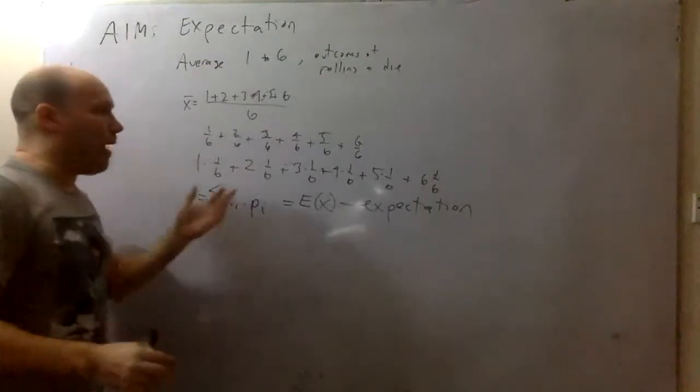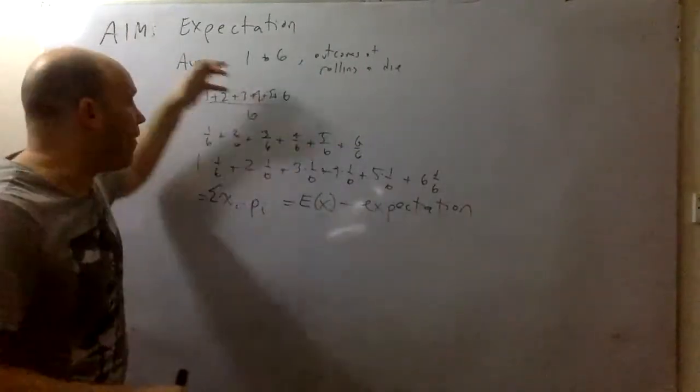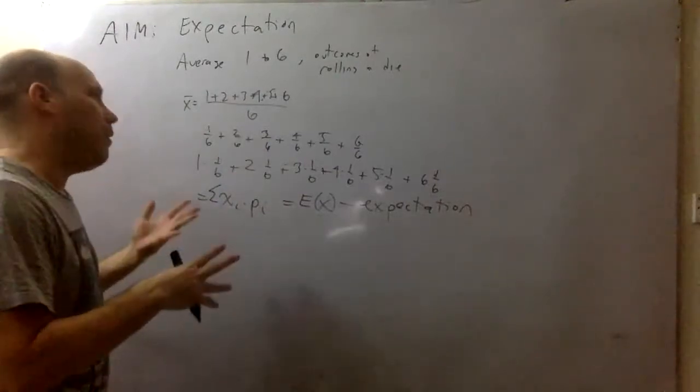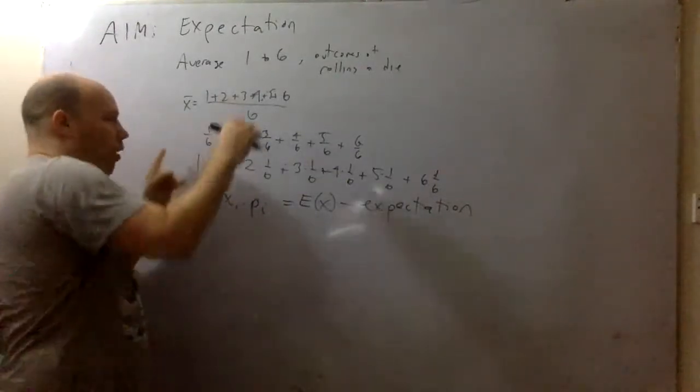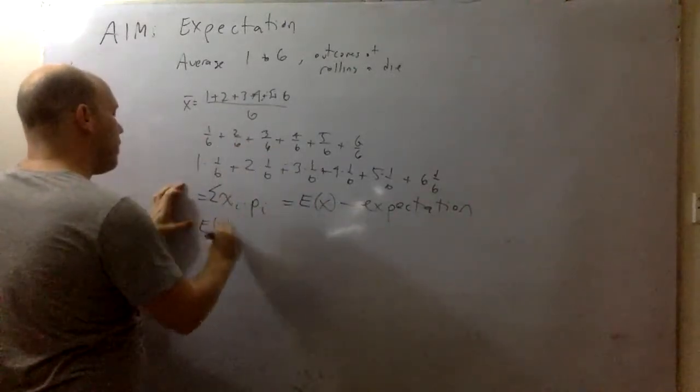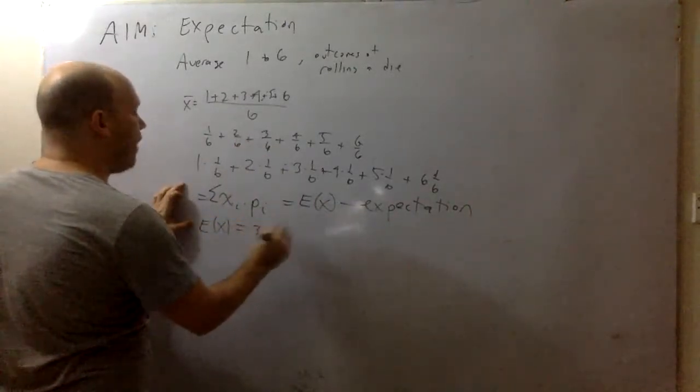The idea here is based on the probabilities of events happening, what should we expect? It's theoretical, but on average, it's 3.5. So in this case, the expectation is 3.5.